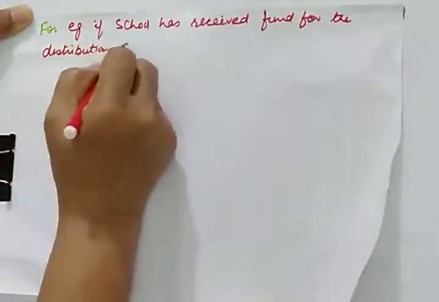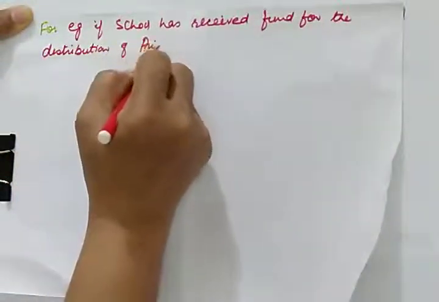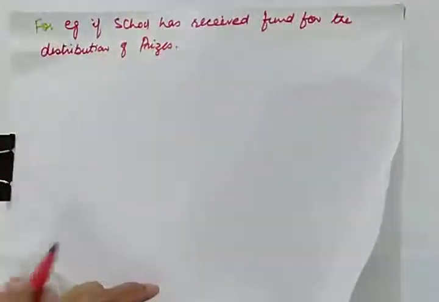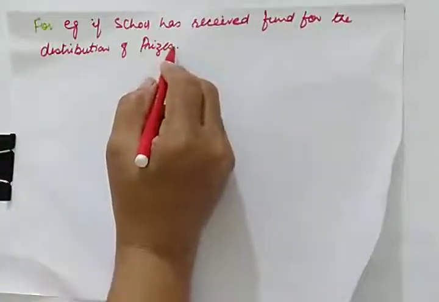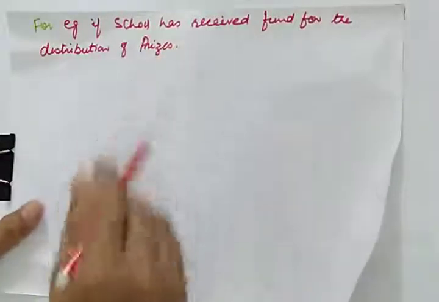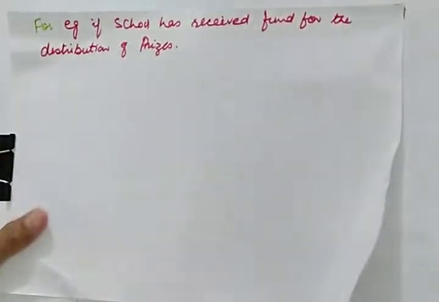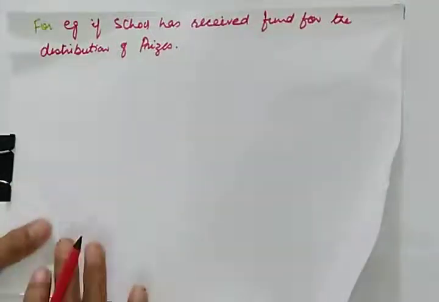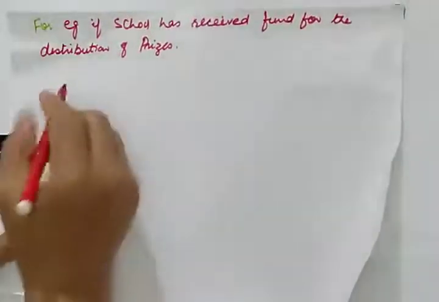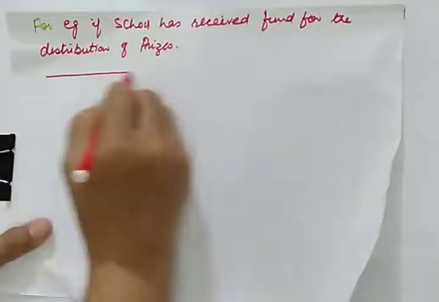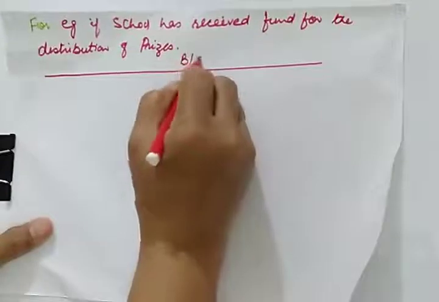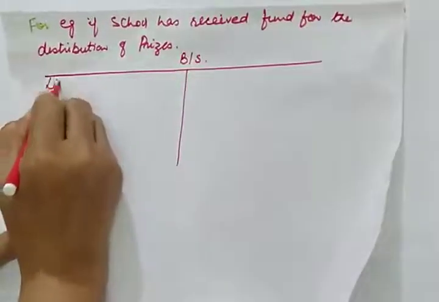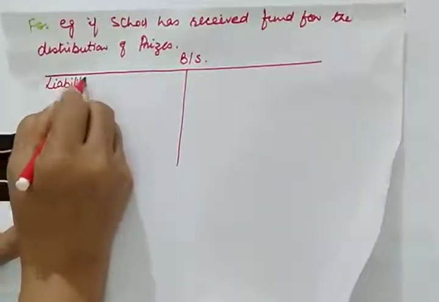They are also based on the going concern concept, so whatever fund you had in the previous year will continue in the next year also. How is this to be shown in the balance sheet? Suppose this is your balance sheet. I told you that this is to be shown on the liability side.